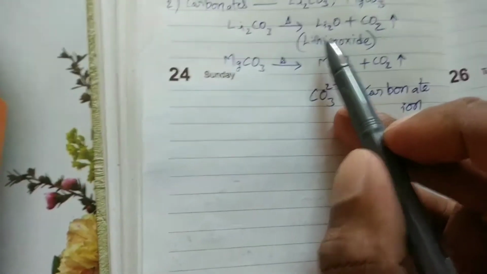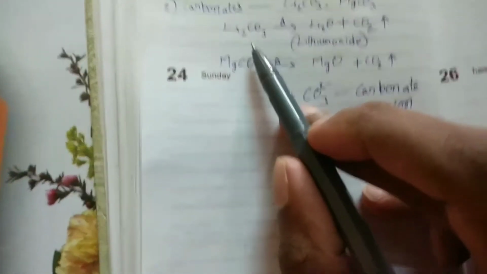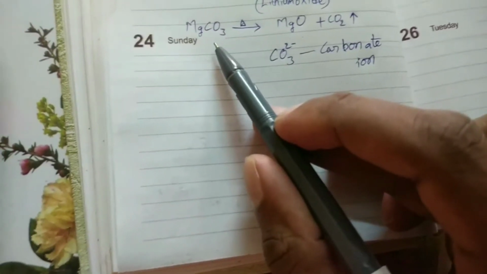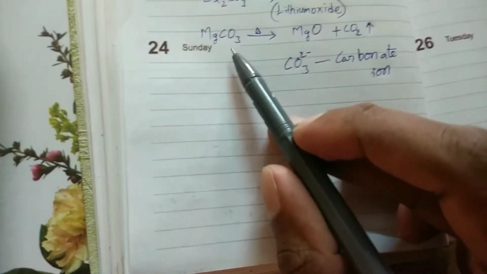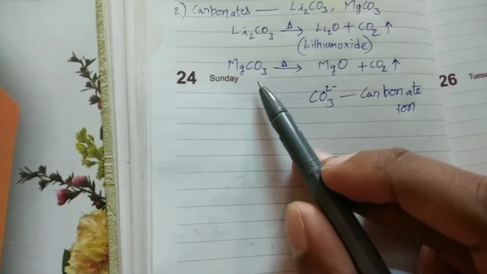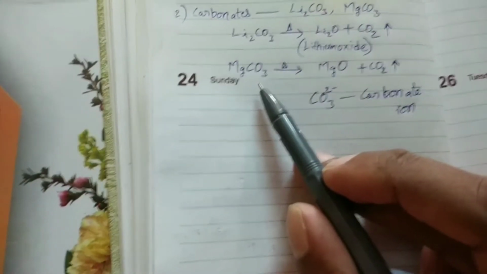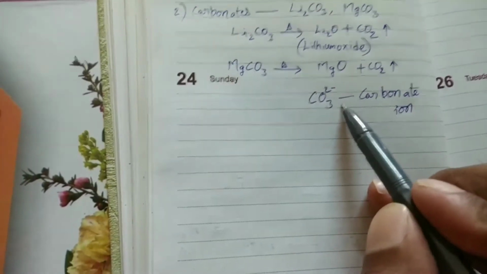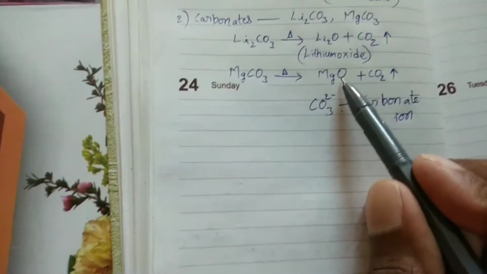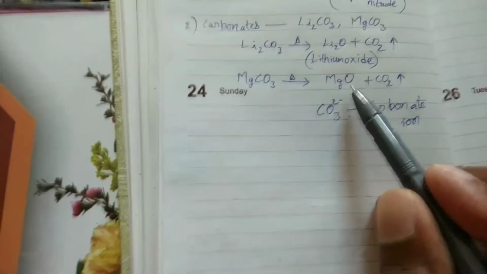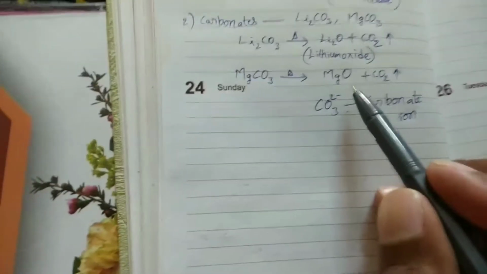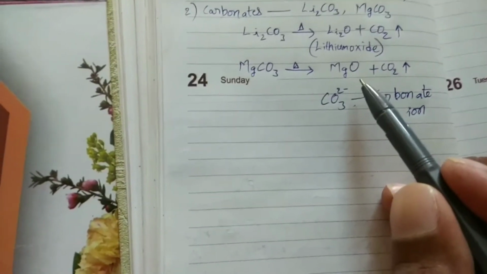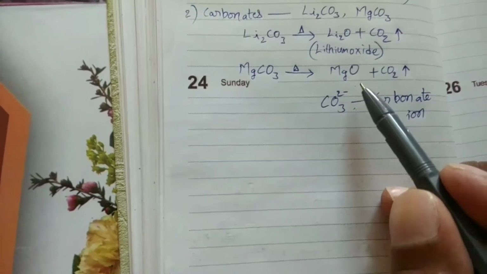Li2O is more stable than Li2CO3. In the same way, in magnesium carbonate also, magnesium has more polarizing power. So the magnesium ion Mg2+ can polarize the large sized CO3 2- ion to give the stable compound magnesium oxide, that is MgO. Because of this reason, these two carbonates undergo decomposition on heating.